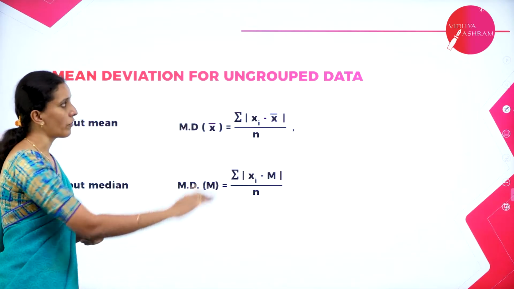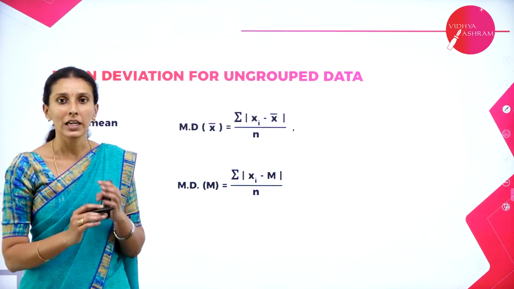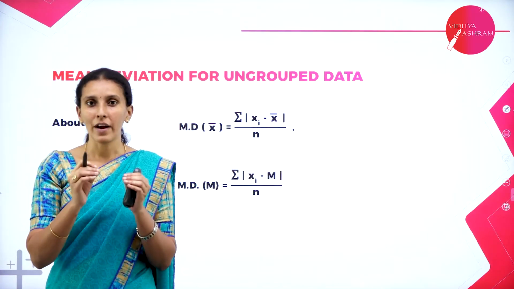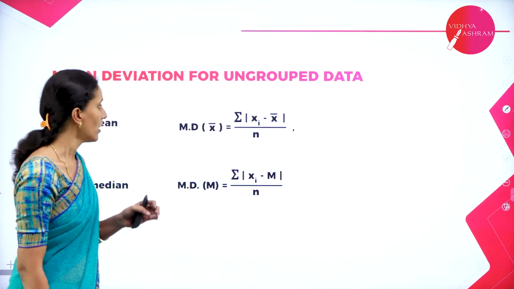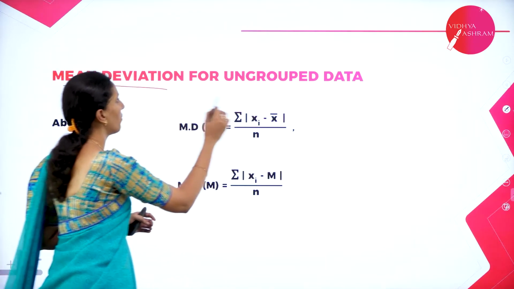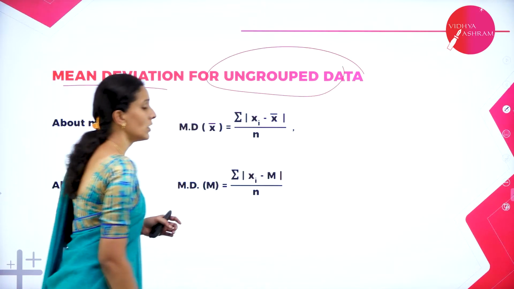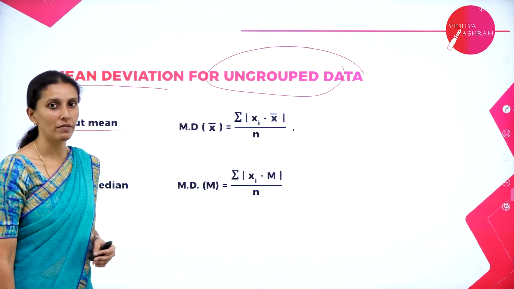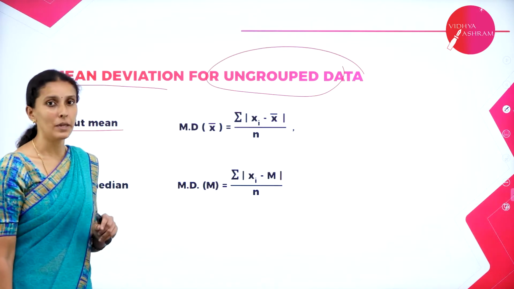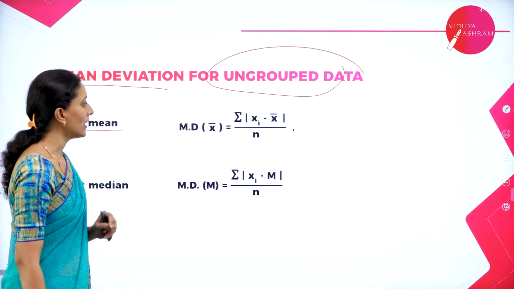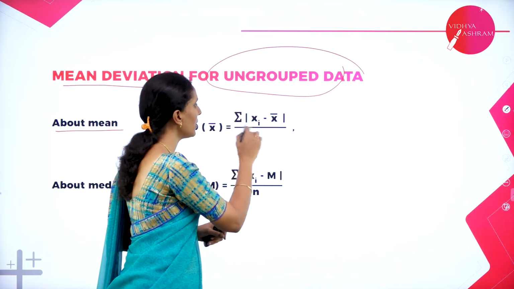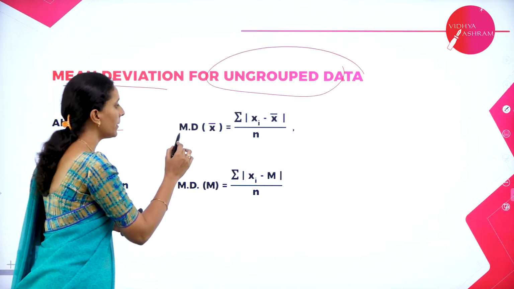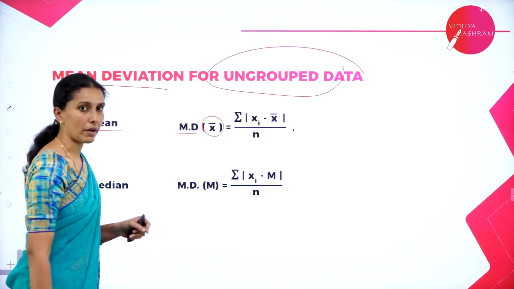Mean deviation of an ungrouped data. Here the data is not grouped, so each and every data is identified and written individually. Whenever the mean of an observation is given, how to find the mean deviation? It is denoted by summation xi minus x bar divided by n.